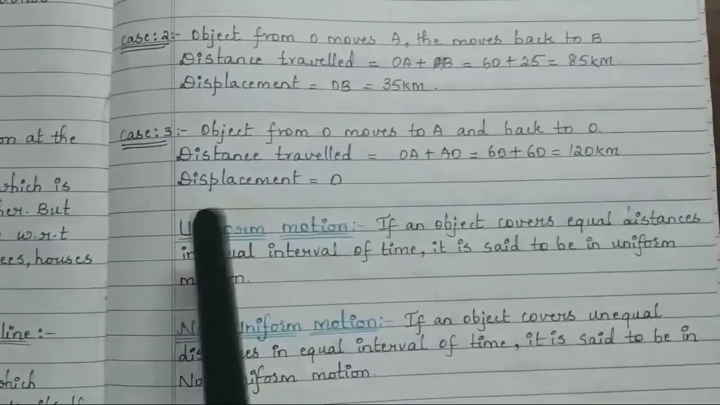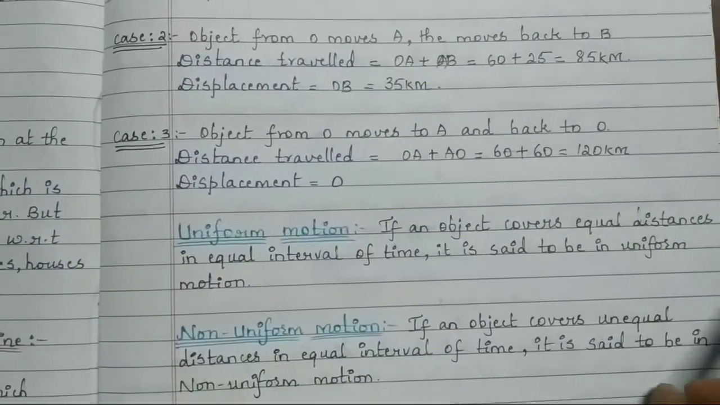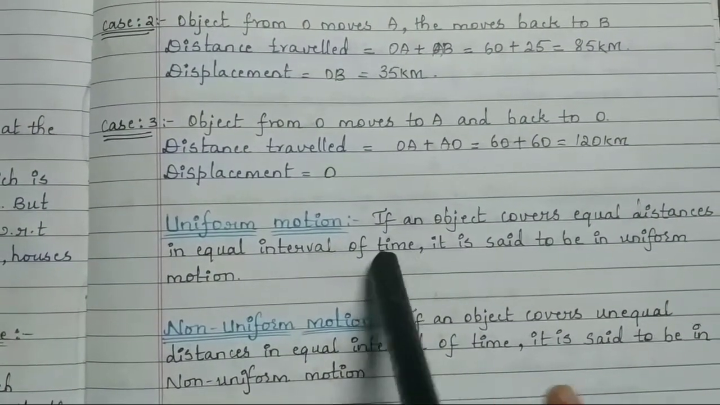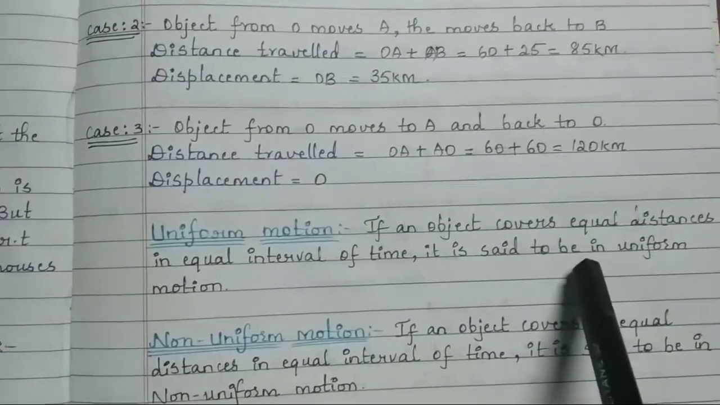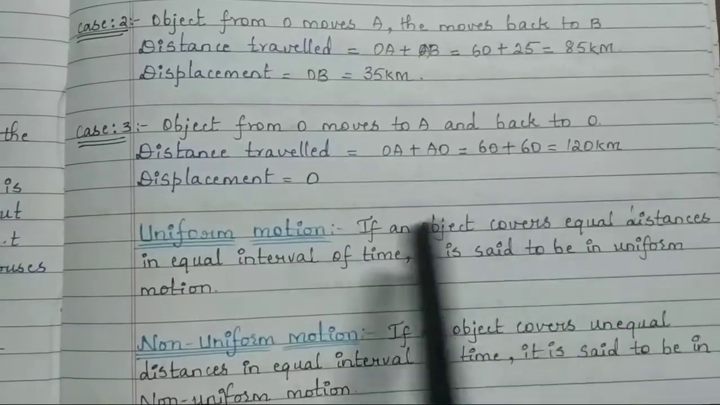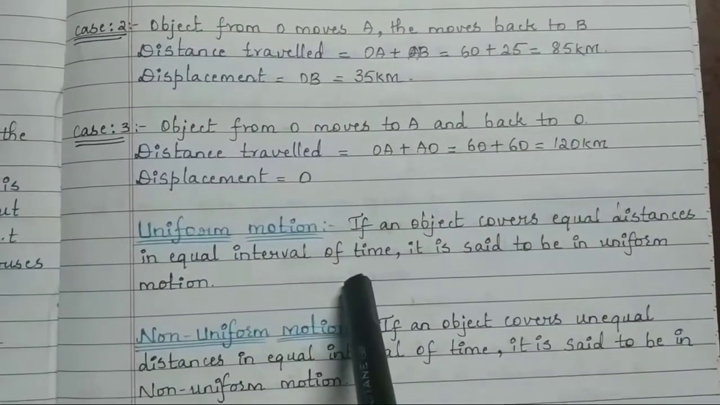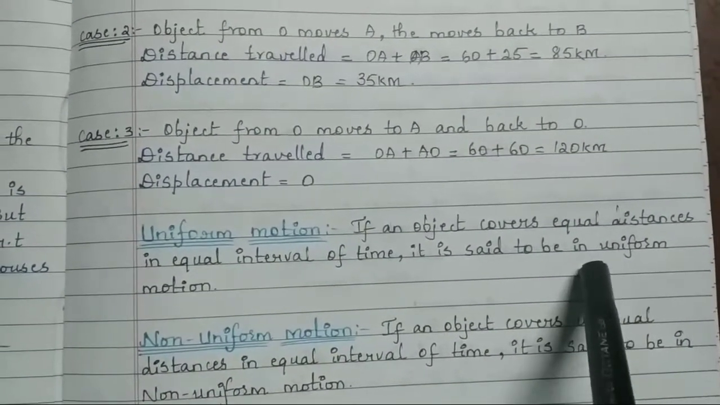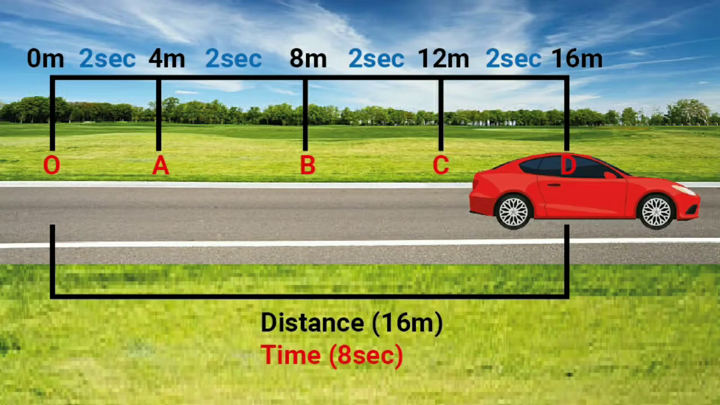So next comes uniform motion as well as non-uniform motion. So what is uniform motion? If an object covers equal distances in equal intervals of time, it is said to be in uniform motion. You can see a photo popping up on the screen. In that you can see a car is moving from O to A, that is from 0 meter to 4 meter in 2 seconds.